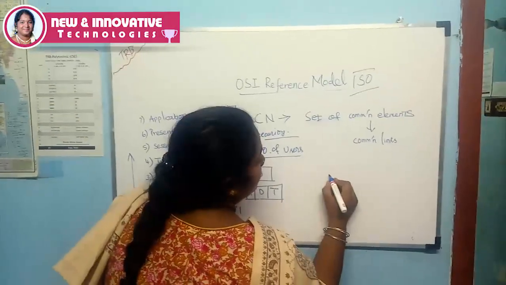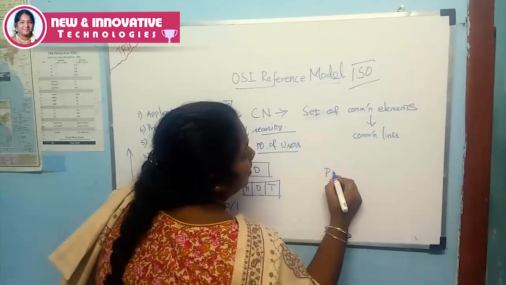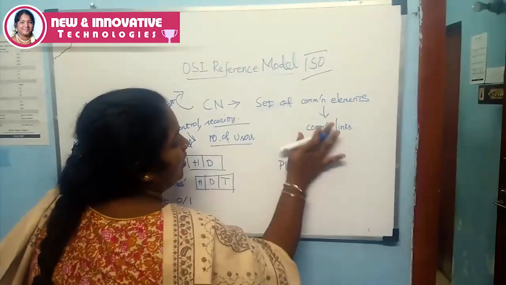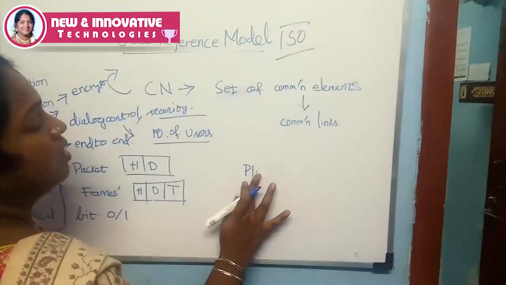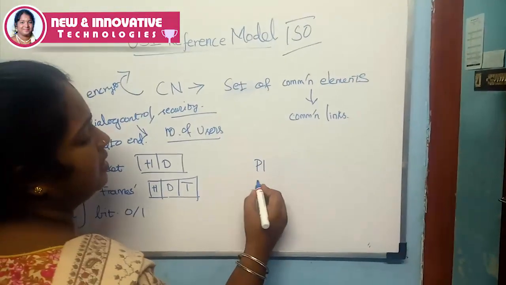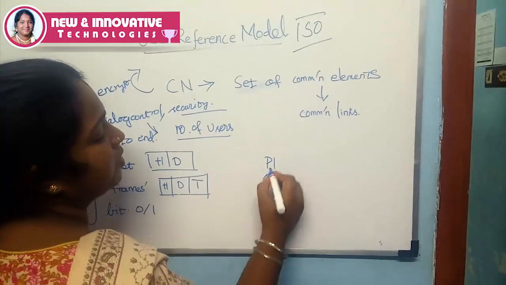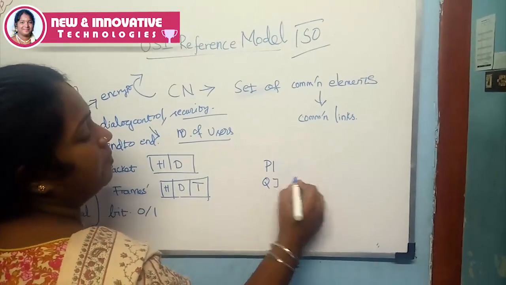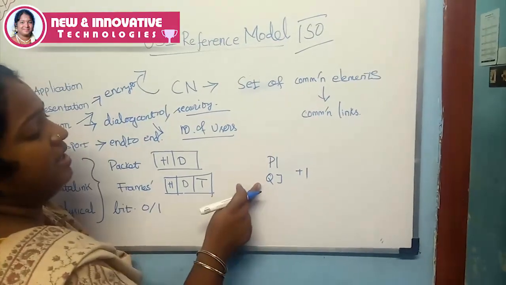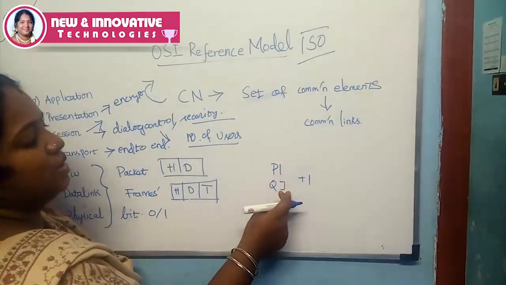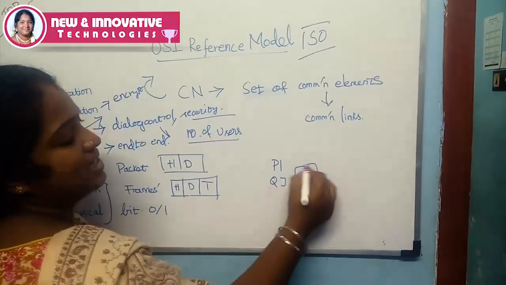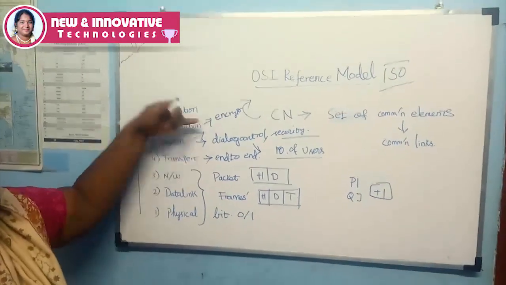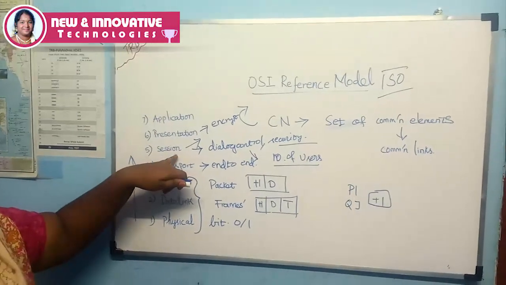For example, we use some encryption with a key of +1, that is P in terms of Q, I in terms of J. The encrypted key is +1. In that form, the data will be moved from the presentation layer to the session layer.